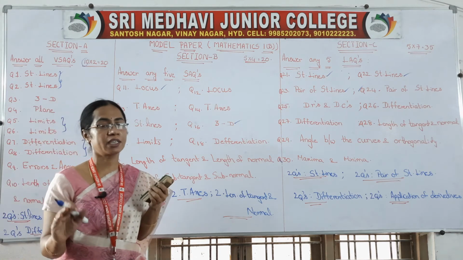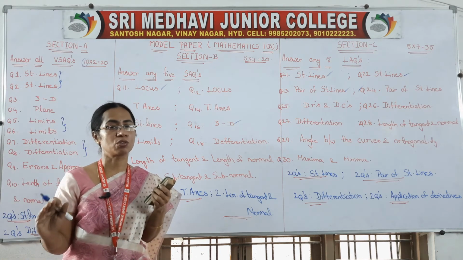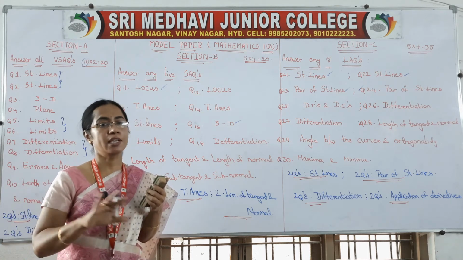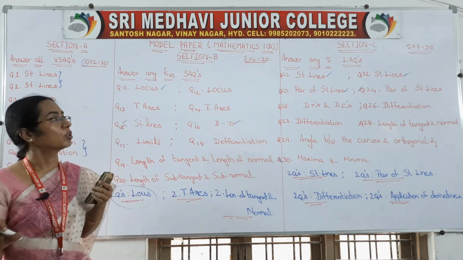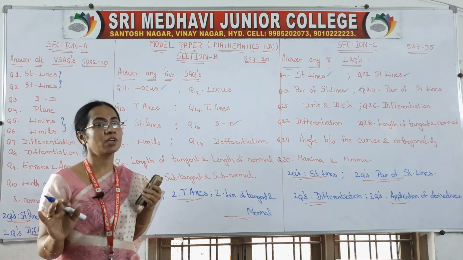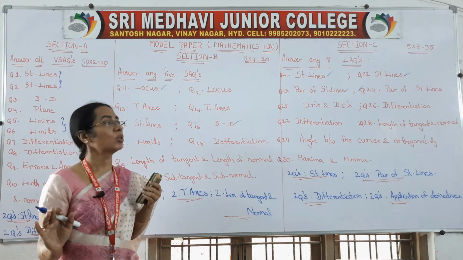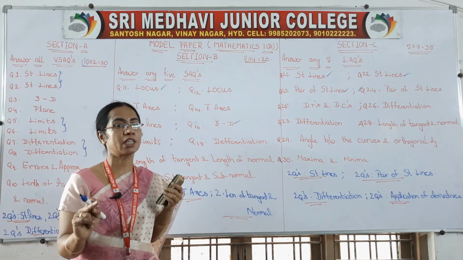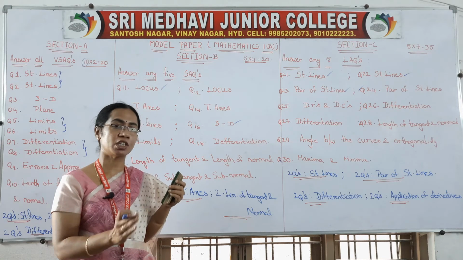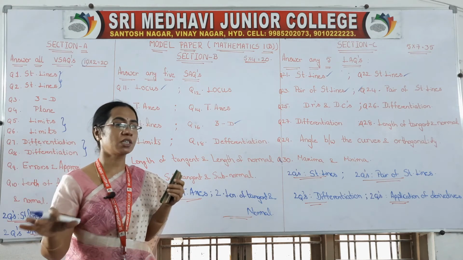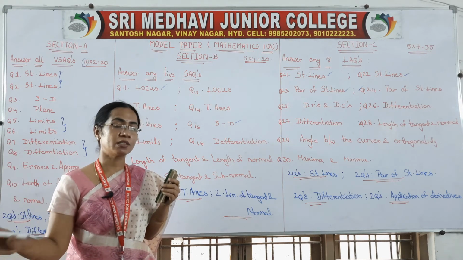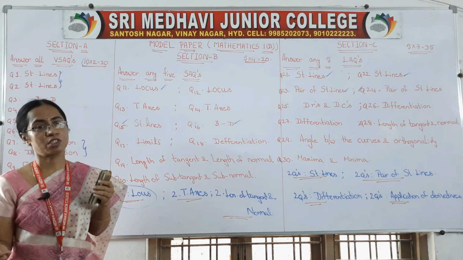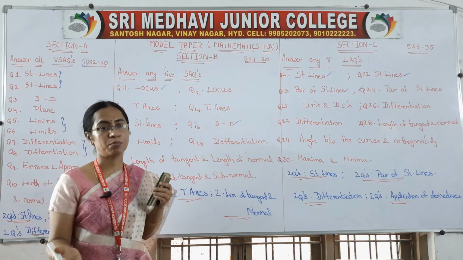Suppose you are not getting one question, don't think about that question, move to the next question and present the answers nicely, right? Don't do a lot of cuttings in your paper. First write the required number of questions only, that means all 10 very short answers, all 5 short answers, all 5 long answers, and go through those solutions only once or twice.